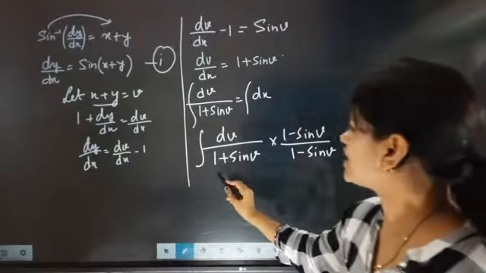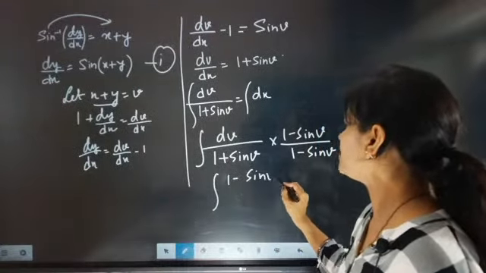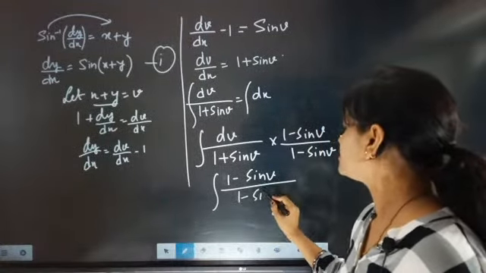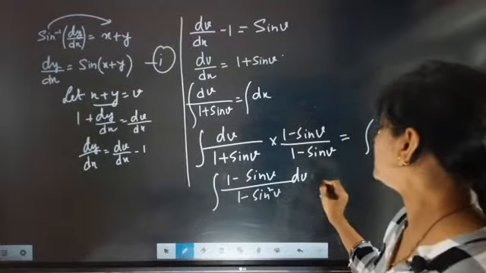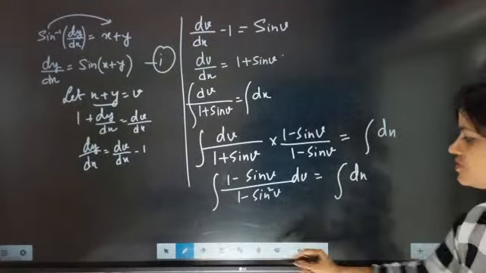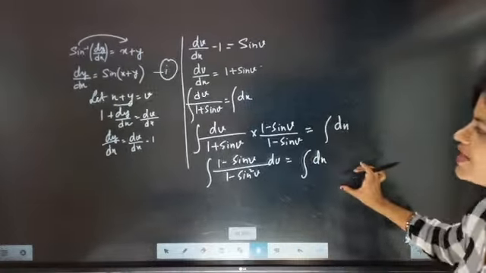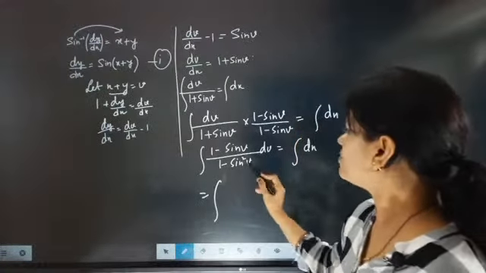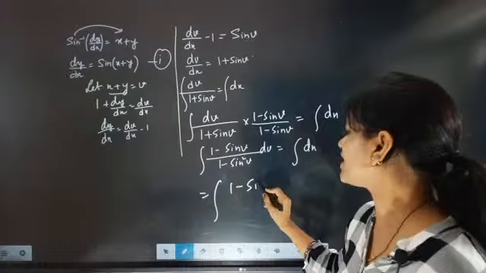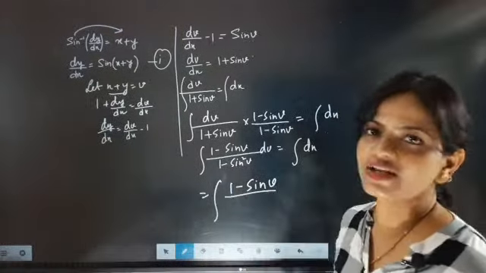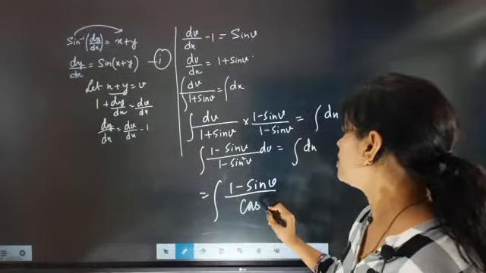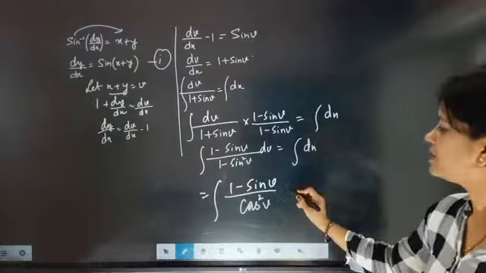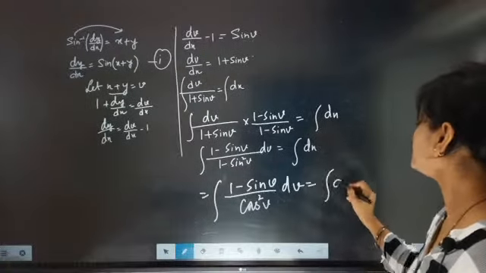So 1 minus sine v by 1 minus sine square v dv equal to dx. So now again I am going to play with it. I rationalize it. After rationalization, 1 minus sine v I am keeping as it is, but 1 minus sine square v got converted into cos square v dv equal to dx.